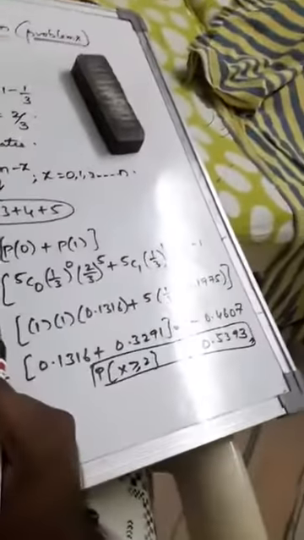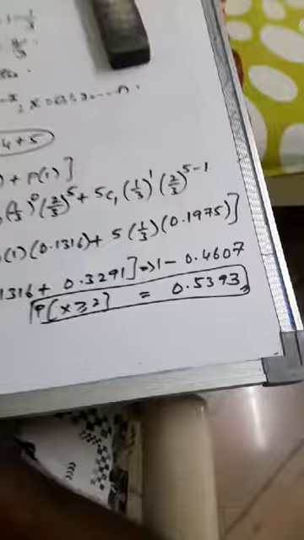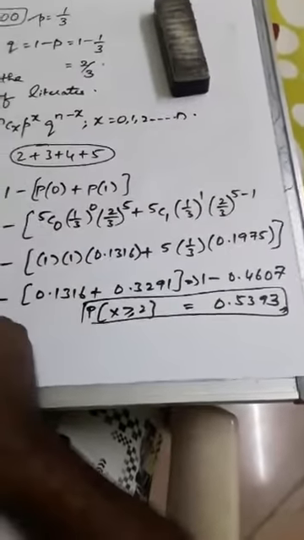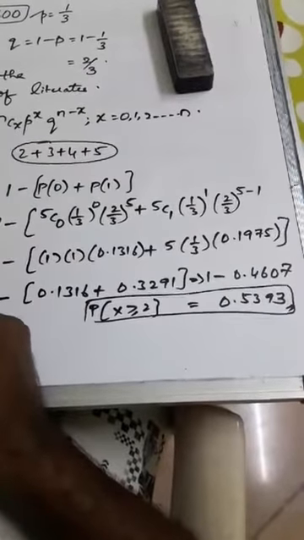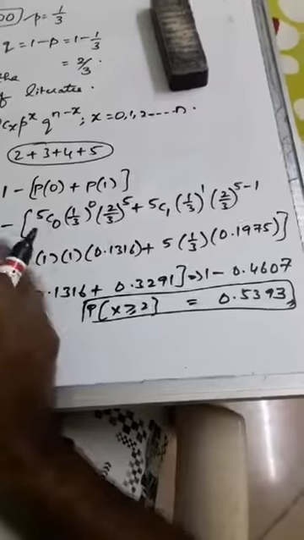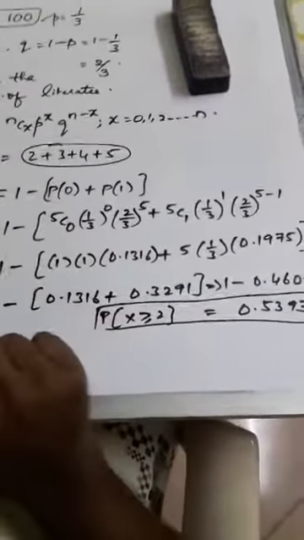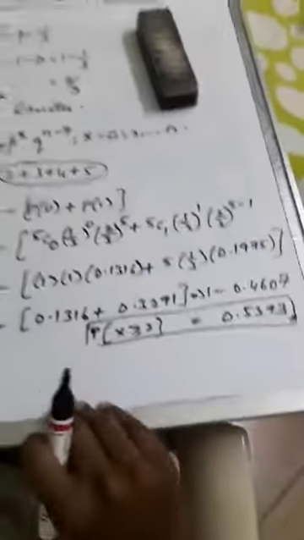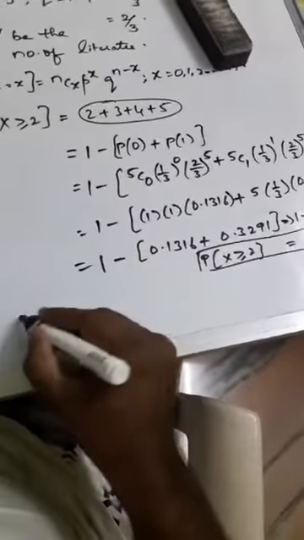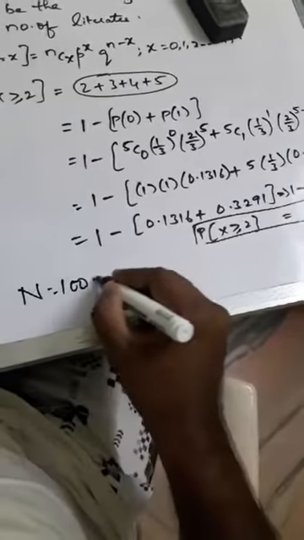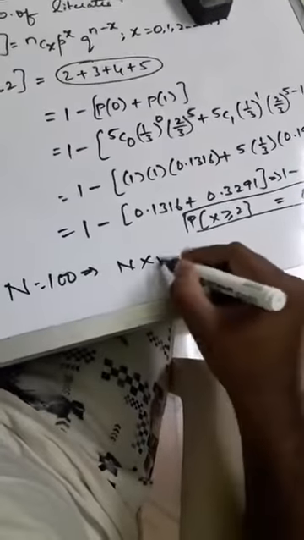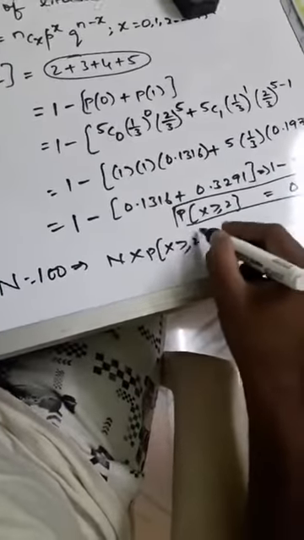But what exactly do we want in the question finally? We want 2 or more are literates. This probability, out of 100 investigators, how many of them had reported? So n into P of X greater than or equal to 2.